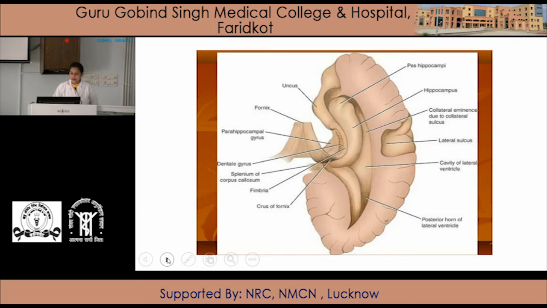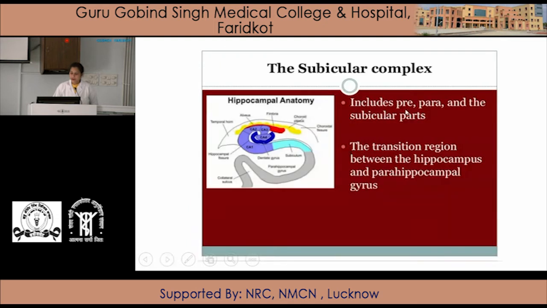Next is the subicular complex. It includes the pre, para and subicular parts, the transition region between the hippocampus and the parahippocampal gyrus. So here is the subiculum area, which is present between the hippocampus and parahippocampal gyrus. Here is the hippocampus and here is the parahippocampal gyrus. In between these two there is the subicular complex.